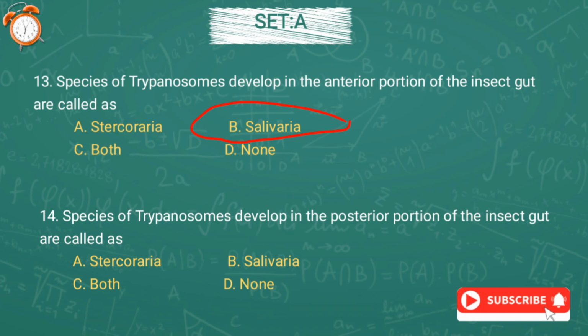Question number 14. Species of trypanosome that develop in the posterior portion of the insect gut are called option A Stercoraria, option B Salivaria, option C both, or option D none. And the correct answer is option A, Stercoraria.